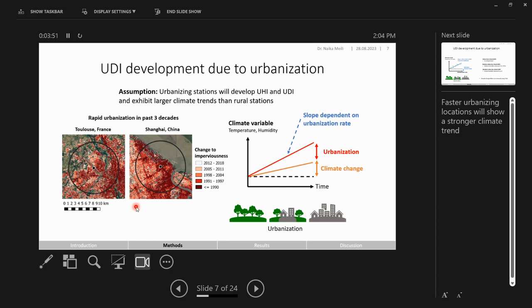Stations such as these will measure a climate trend which is partially influenced by climate change, but another part of the climate trend is attributed to the development of an urban heat or an urban dry island. We can also assume that if urbanization is happening more quickly, the development of urban heat islands and urban dry islands is likely also quicker.